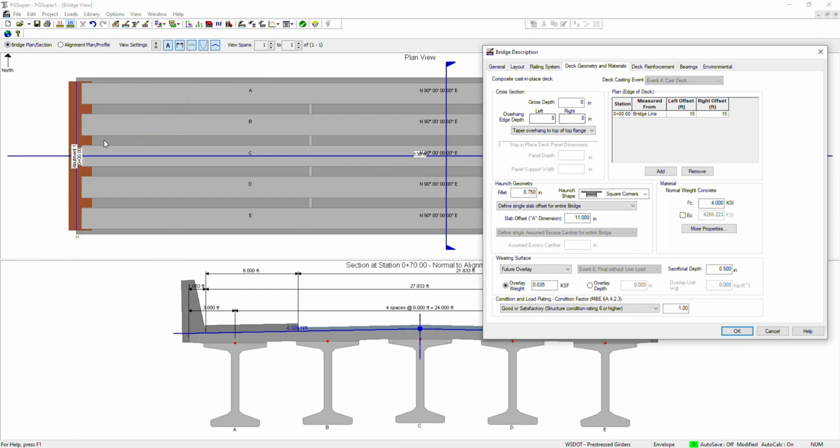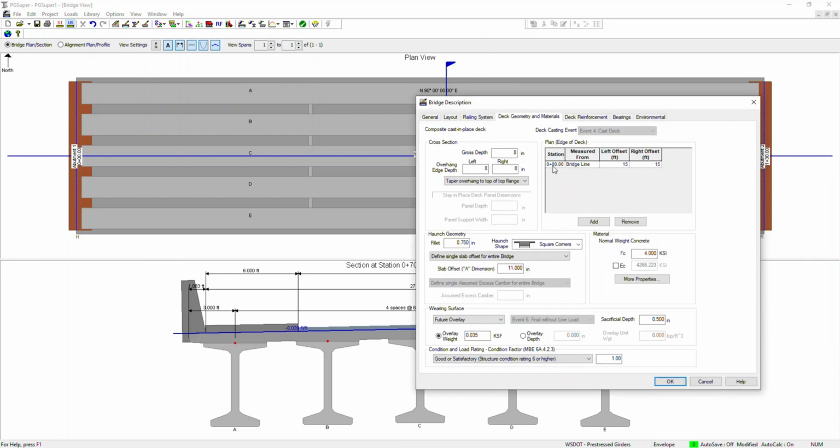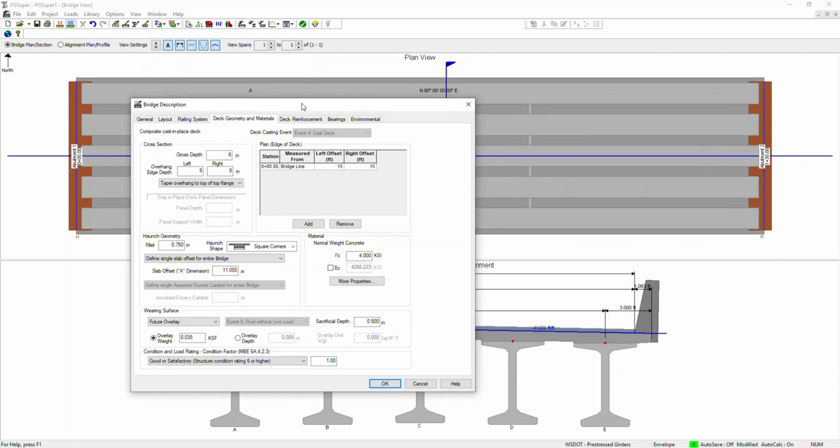From station 0+00.00, which starts, and if you don't give anything, it will go to the end of the bridge, until you give any breakpoints here. And this is measured from the bridge line or alignment. You can give either of them. If you feel comfortable with bridge line, use bridge line, or if you feel comfortable with alignment, you can use alignment, and then the left offset and right offset.